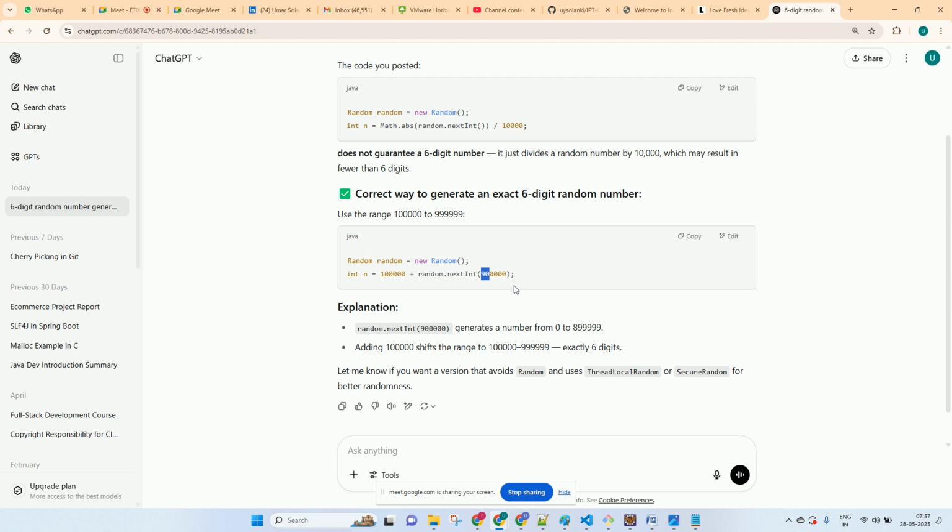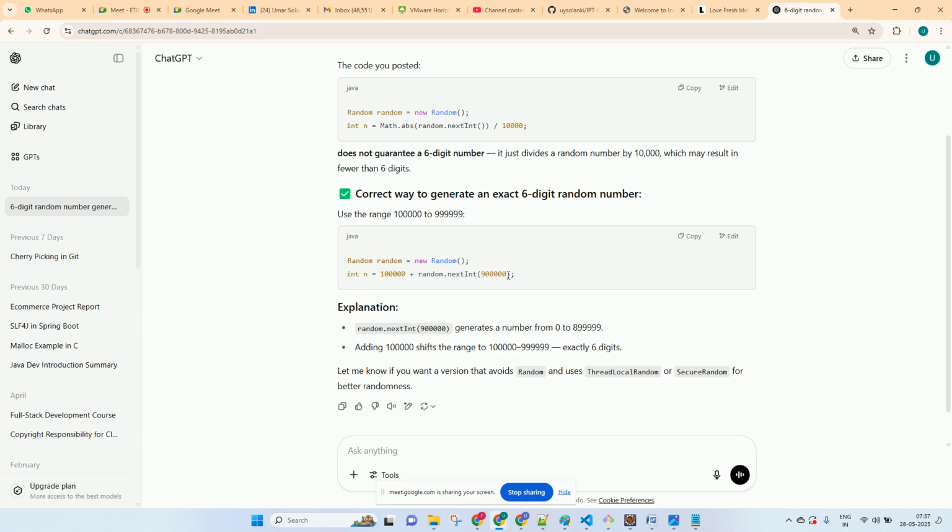Okay, are you able to see my screen, guys? So whatever number we give, it will generate a random number from 0 to this number. So 0 to 8999, and then I'm adding over here 1 lakh. So if the number generated is between this range, by adding 1 lakh, it will become a range of any six-digit number.